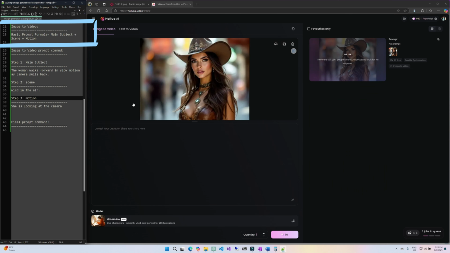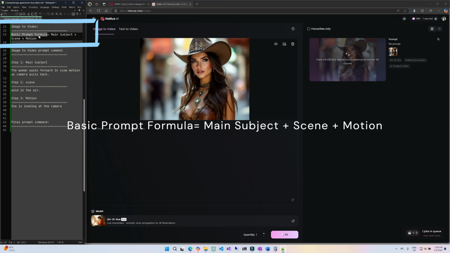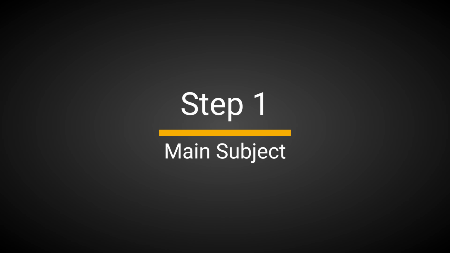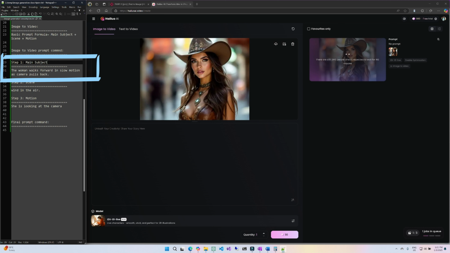The basic formula for creating a prompt is similar to what we did while generating the image from text. For video, the basic prompt formula equals main subject plus scene plus motion. Step 1. Main subject. The woman walks forward in slow motion as camera pulls back. Describe your subject's action.